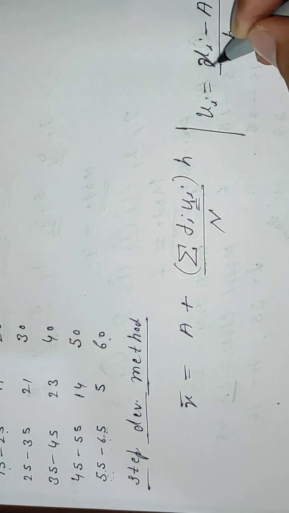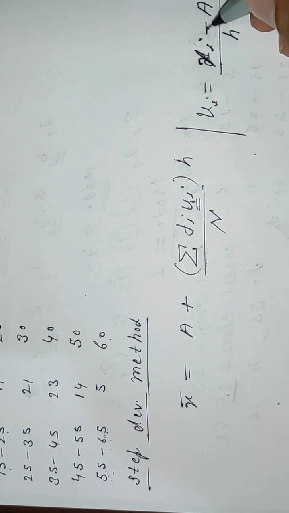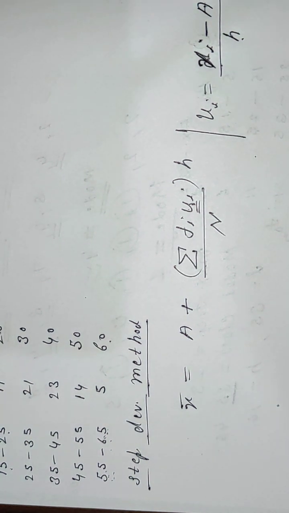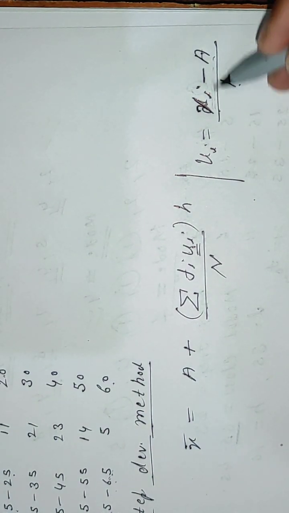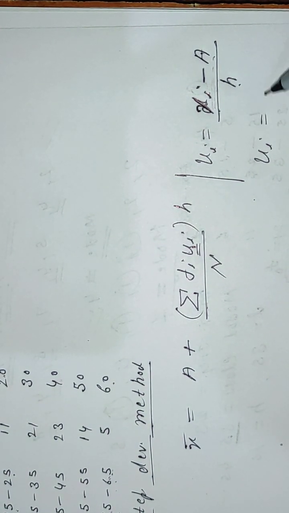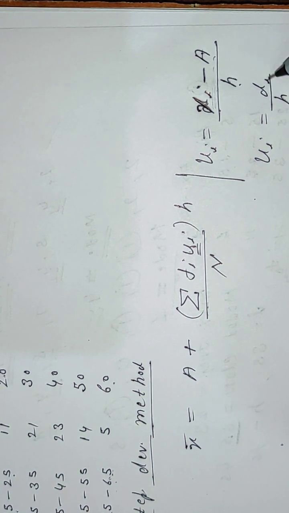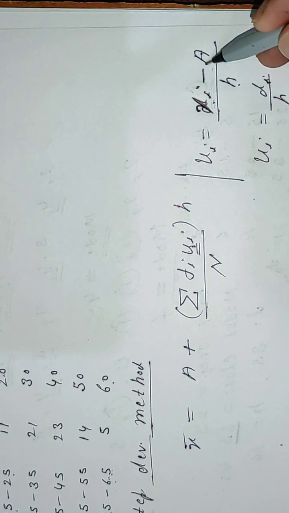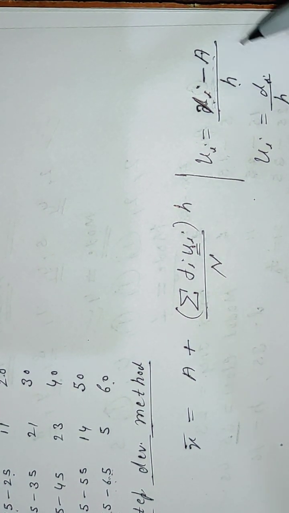xi minus a divided by h. Now what is x minus a? This x minus a is also known as d. D means xi minus a divided by h.